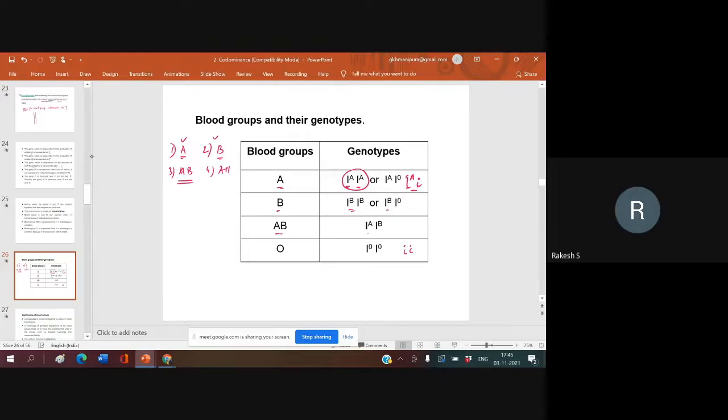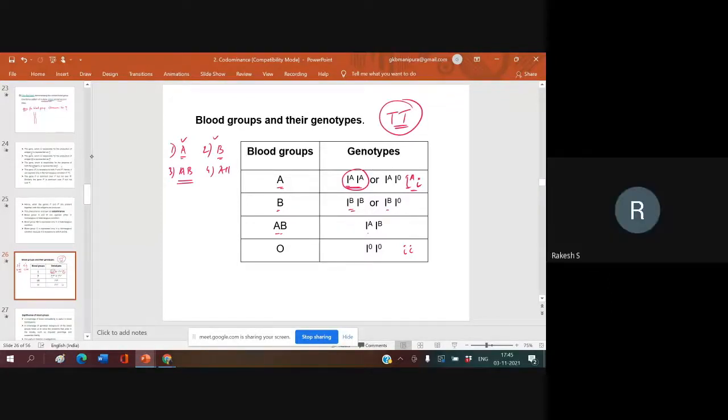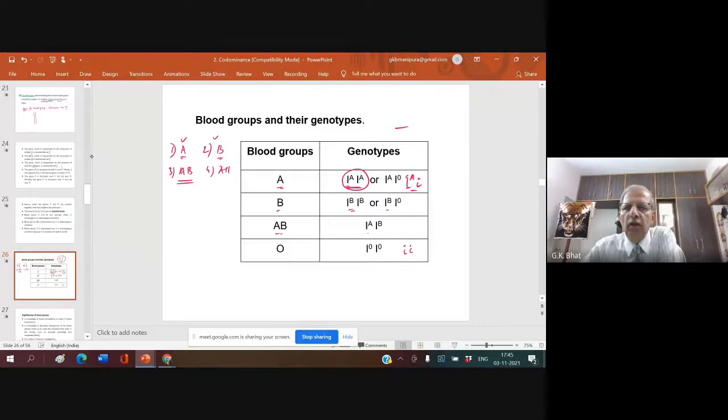In the homozygous condition, they are the same, so you do not say that this is codominant. Here it is dominant, and in the heterozygous condition, IA is dominant over small i, which is recessive. I hope you understand this point.